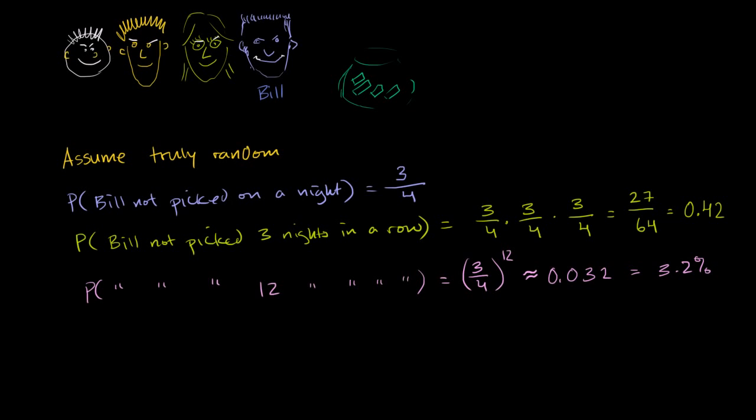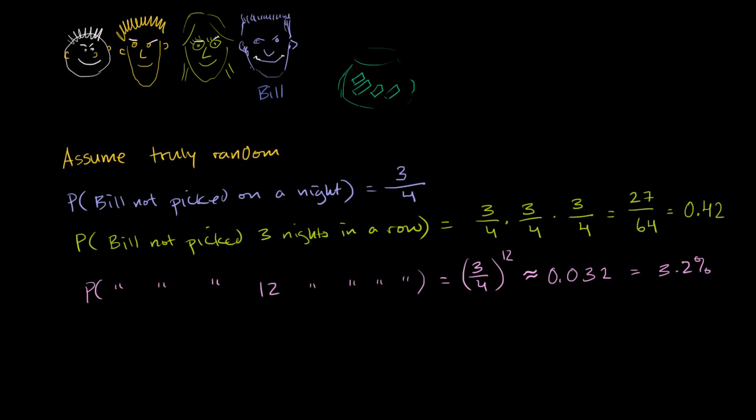And this is what statisticians actually do: they often define a threshold as, hey, if the probability of this happening purely by chance is more than 5%, then maybe it was happening by chance. 5% is the threshold that statisticians often use, but that's somewhat arbitrarily defined.